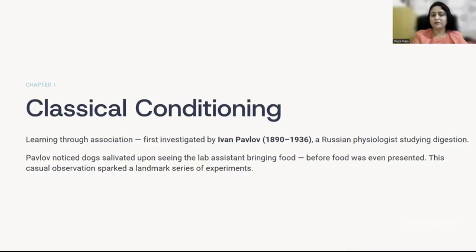So Pavlov noticed that his dog started salivating upon seeing the assistant bringing food even before the food was presented. This was a very casual observation, but he conducted a series of experiments to understand more about how the dog began to associate food with the sound of the lab assistant approaching.